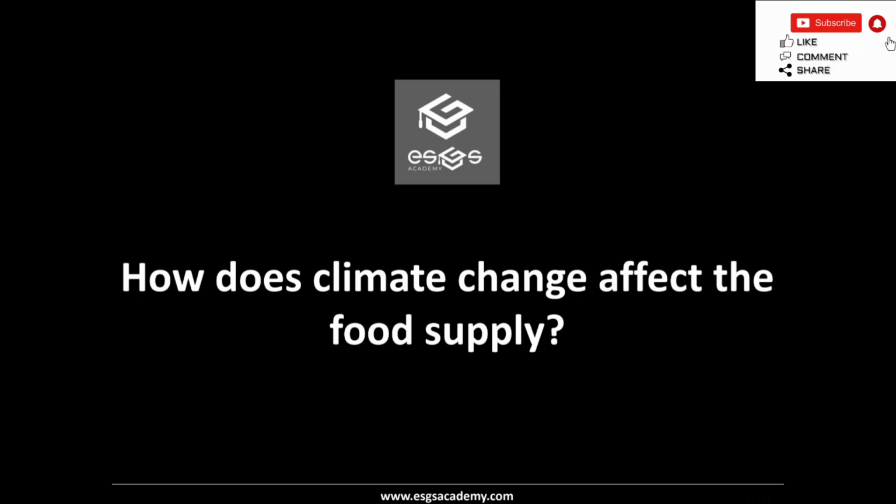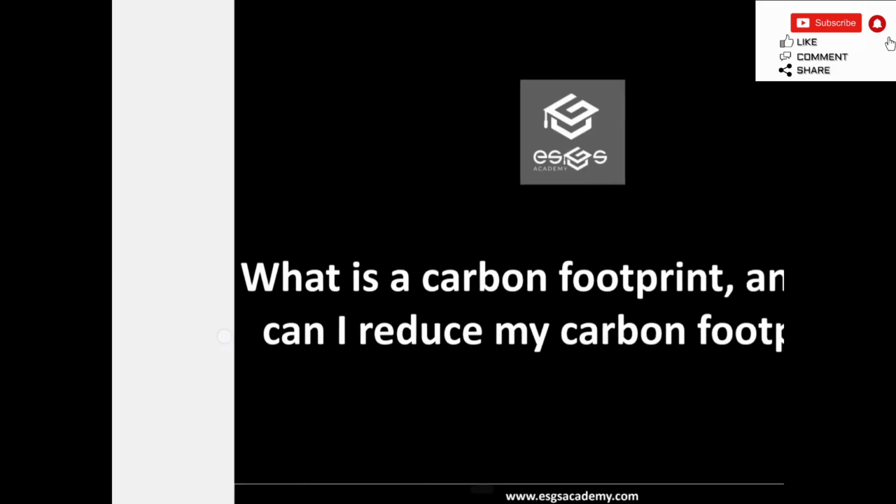Though plants need carbon dioxide to grow, higher levels of carbon dioxide in the atmosphere are not necessarily beneficial for agriculture. Researchers have found that higher levels of carbon dioxide result in crops with lower nutritional values.